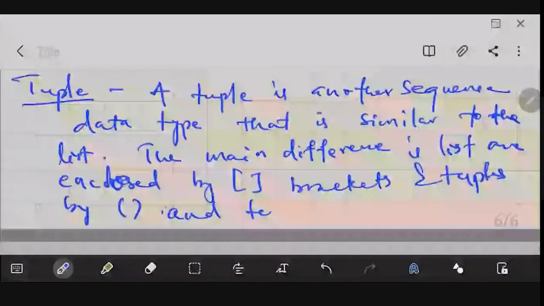The main difference between list and tuple is that lists are enclosed by square brackets, and tuples by round brackets, round parentheses. And tuples cannot be updated. That is the major difference.